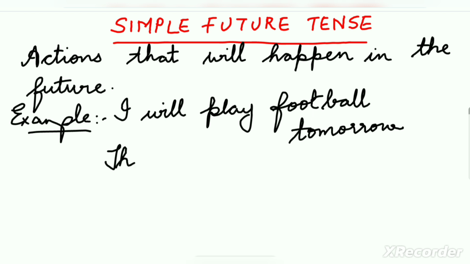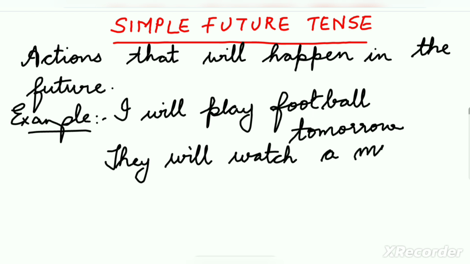They will watch a movie next week. All these actions will happen in the future. I will play football tomorrow. They will watch a movie next week.